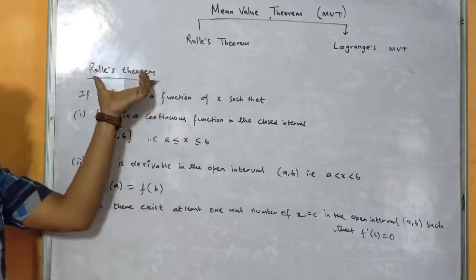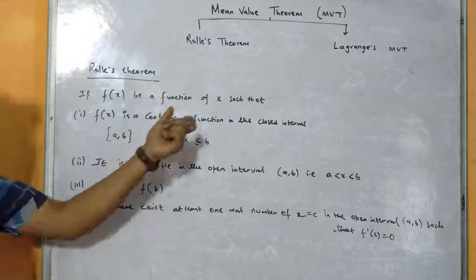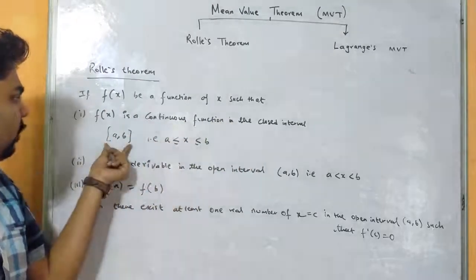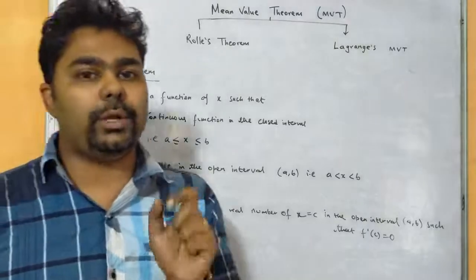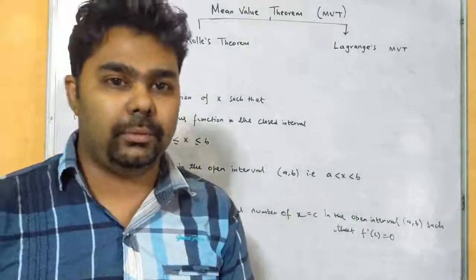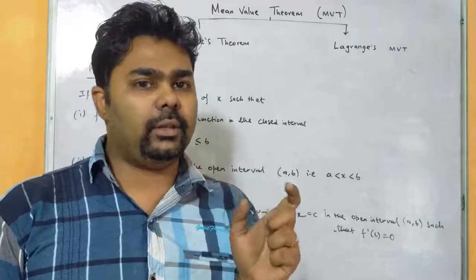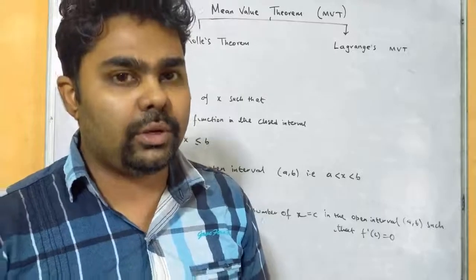You see, for Rolle's theorem we have, if f(x) be the function of x such that f(x) is continuous function in closed interval [a, b]. Now you see, a function will be given in the question, also a point will be given like 1 comma 3 for example. So a function is given and the question is asking whether this function is verified for Rolle's theorem or not within the given limit 1 comma 3.